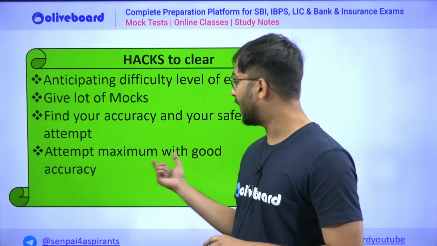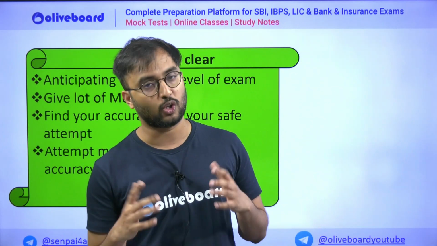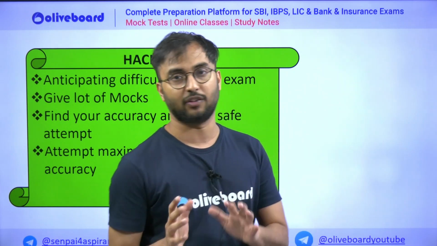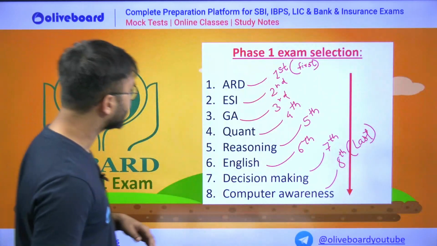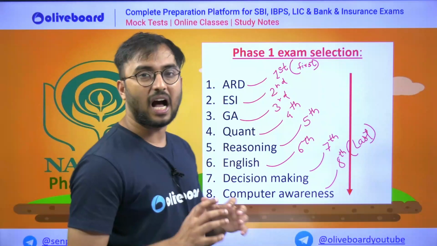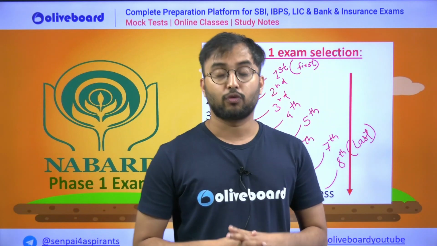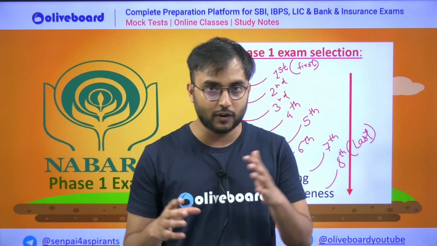Attempt the maximum with good accuracy. Good accuracy, as I already told you, is between 70 to 85%. Then comes, when you are in the mock, what is the hack? From which subject to start? There is no sectional cutoff for Nabard.